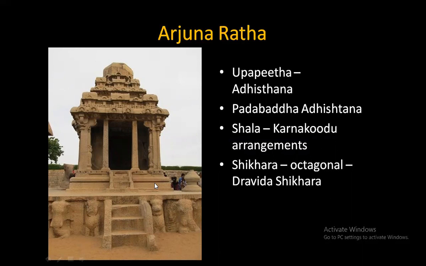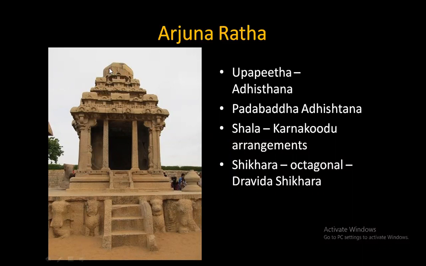So this is one type of Adhishthanam, the general basic Adhishthanam we have seen till now, called the Padabadha Adhisthana. On top, if you look at the superstructure, it's a two-story, and then there is the Shikhara. So Dvitala Vimanam is there, with Shala, Karna, Kudu arrangements. And the Shikhara, as we saw yesterday, is octagonal in nature. So when a Shikhara is octagonal, it is called Dravida Shikhara. The Vimana is usually classified based on the Shikhara, therefore the Vimana itself can be called Dravida Vimana, in a general sense.